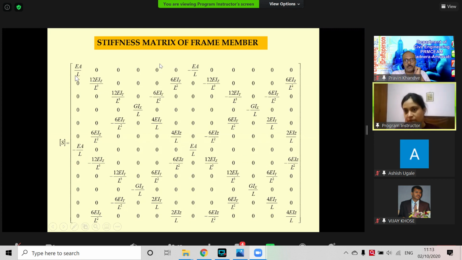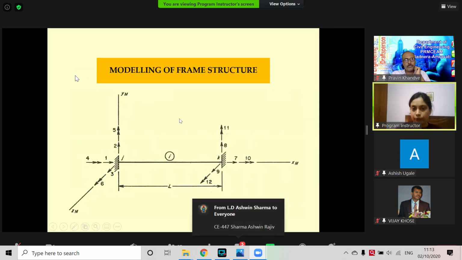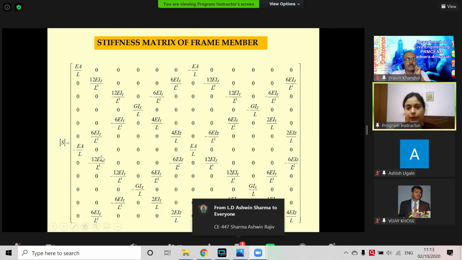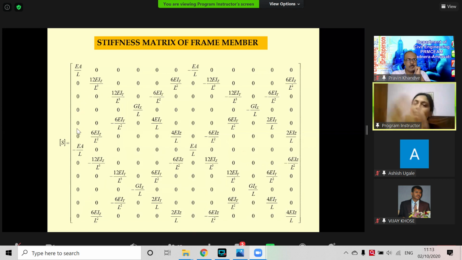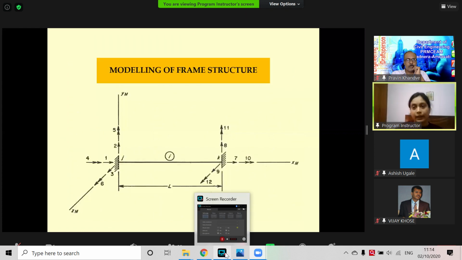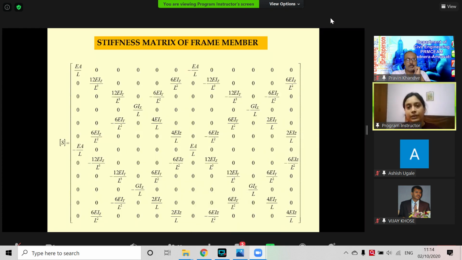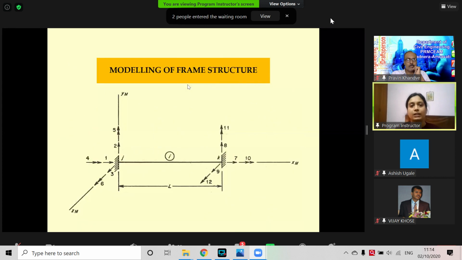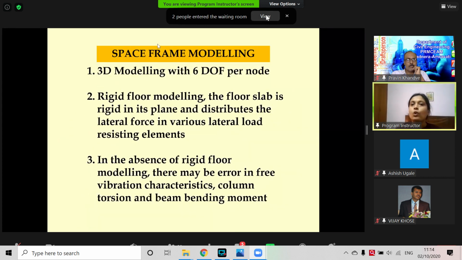It is a 12 by 12 stiffness matrix, as the degrees of freedom for this beam are 12. For such a beam, this is the stiffness matrix and the figure I have drawn, and that's how we get to know the final result or stress strain condition. That's how we do space frame analytical modeling.